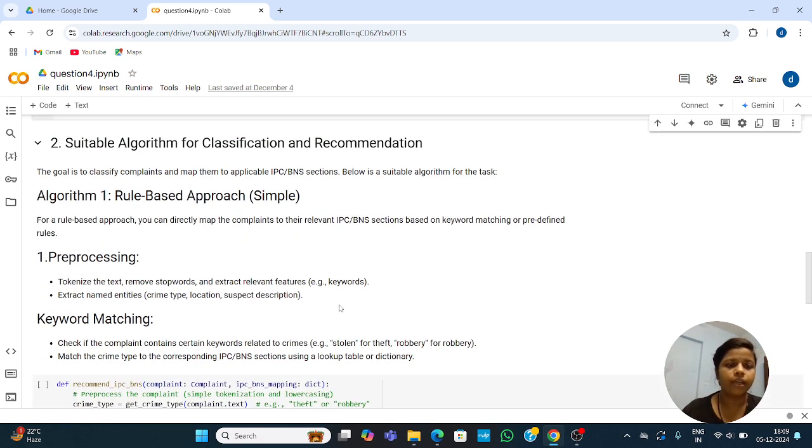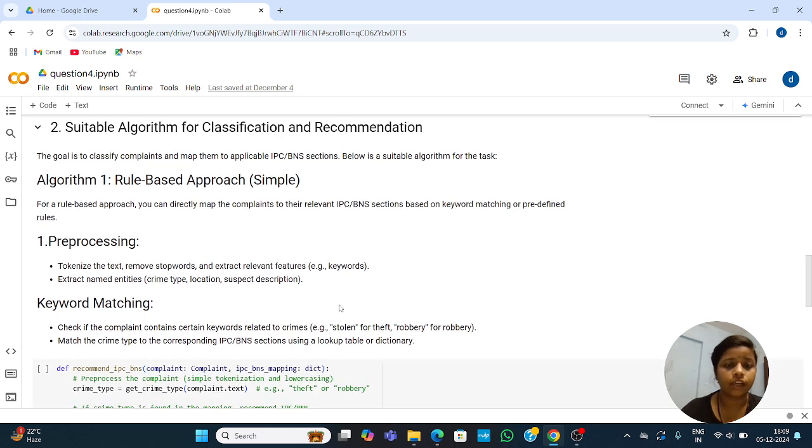And next is a suitable algorithm for classification and recommendation. The goal is to classify complaints and map them to the applicable IPC or BNS section, so we need a suitable algorithm for the task. Algorithm: rule-based approach. For the rule-based approach, you can directly map the complaint to the relevant IPC or BNS section based on keyword matching or predefined rules.